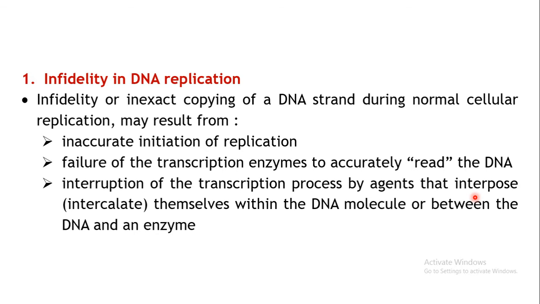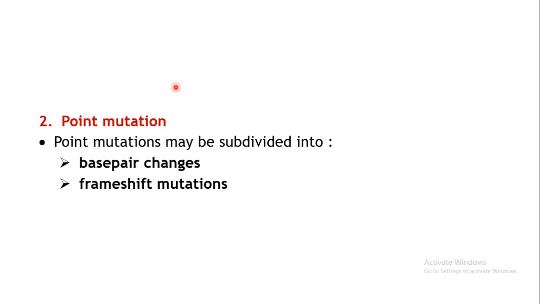So there may be certain substances which may themselves get incorporated within that DNA sequence. So obviously the DNA sequence will be altered, or they may be interspersed in between the DNA and the reading enzyme. So again there will be alterations in the DNA replication. So that DNA sequence will not be appropriately copied if there are alterations in these processes, or if there is some alteration in the sequence.